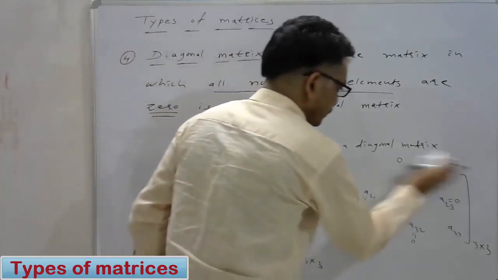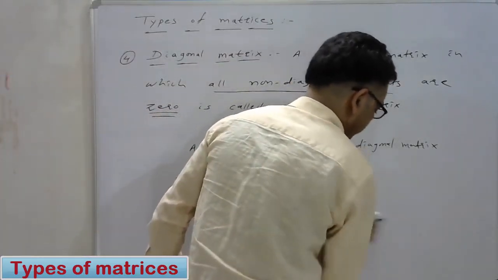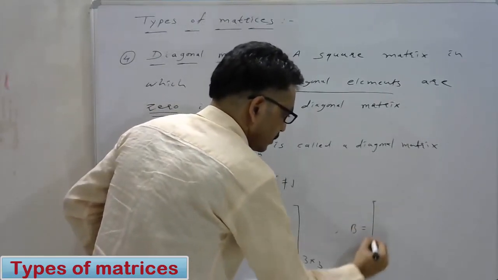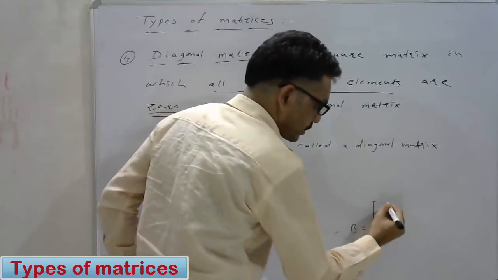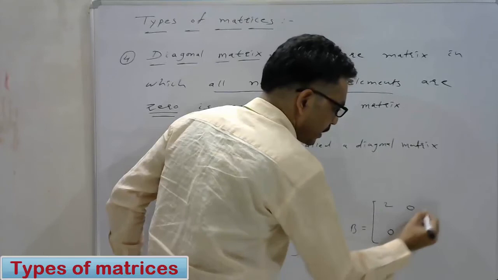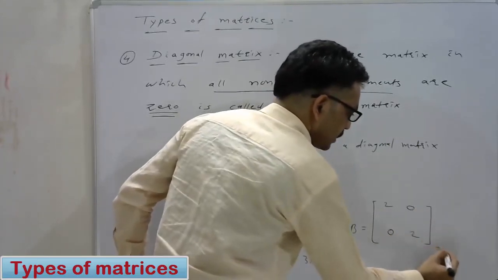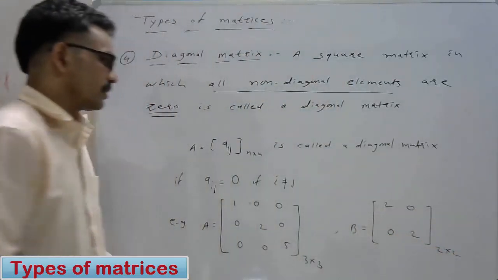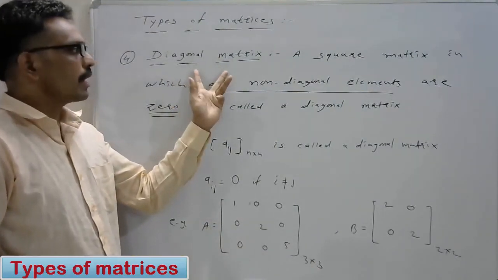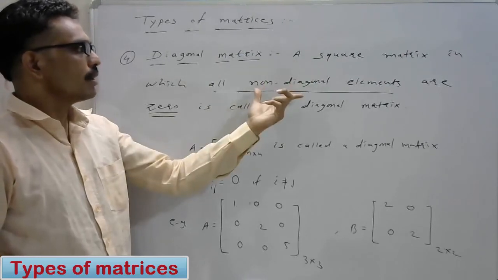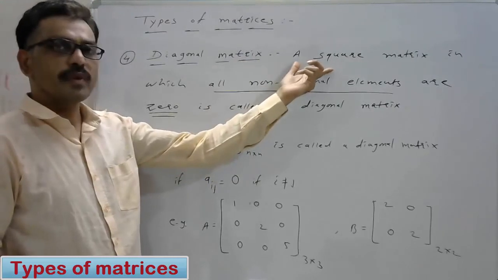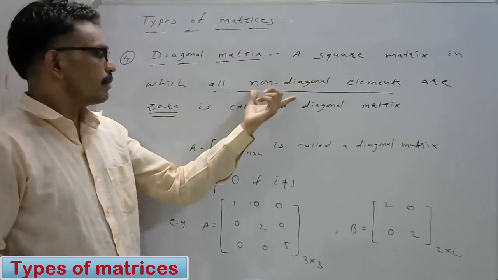Second example, we will take a 2 by 2 matrix. Here the diagonal elements are 2, 2, and the non-diagonal elements are 0.